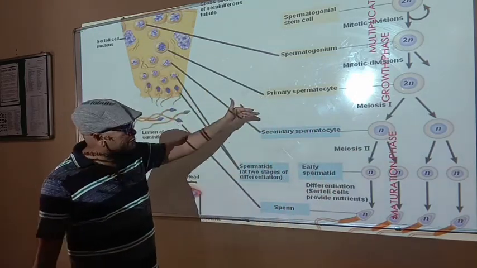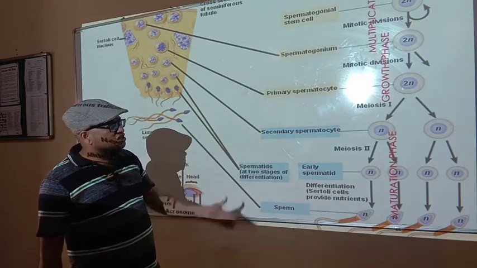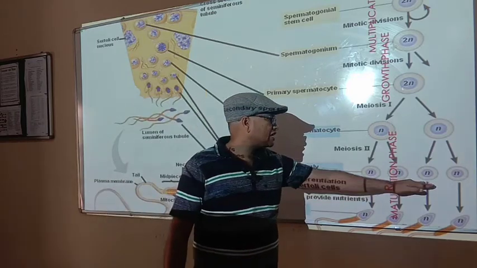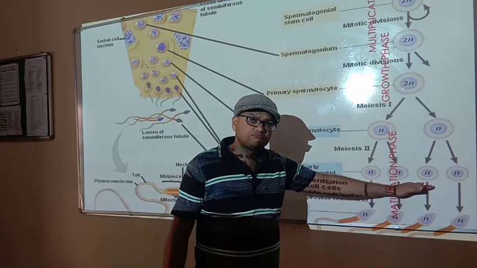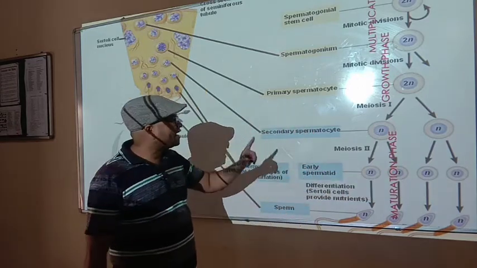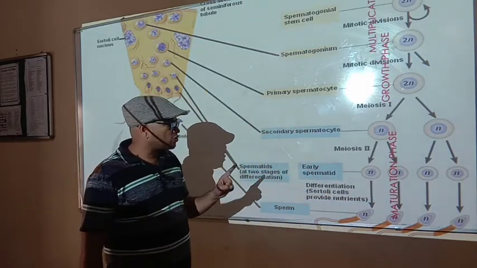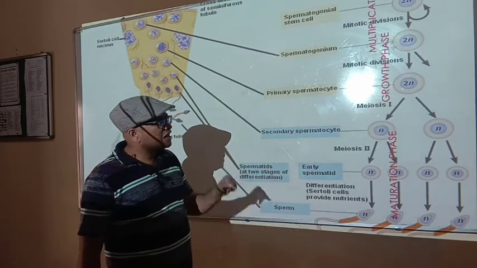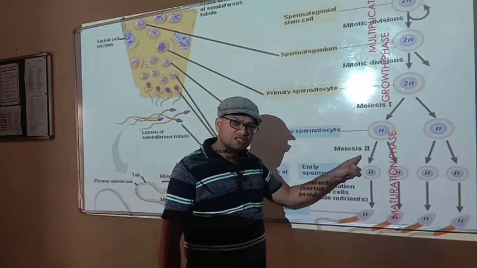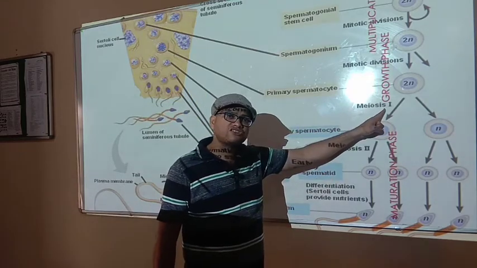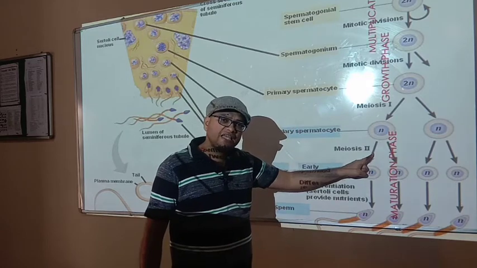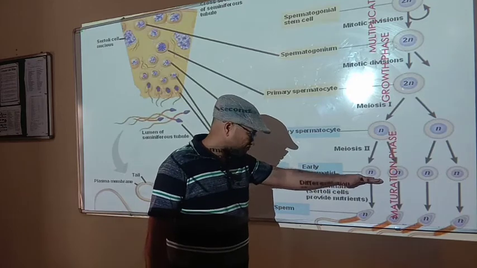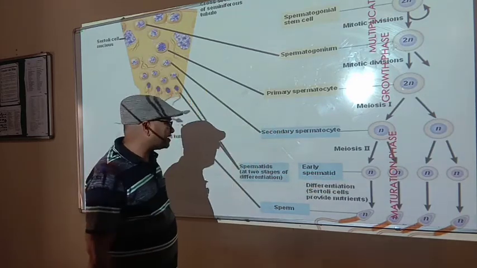Now, secondary spermatocytes undergo the second meiotic division to produce four spermatids. It means from one primary spermatocyte, four spermatids are produced with the help of two consecutive meiotic divisions, where the first is the RD, reductional division, and the second is the ED, equational division. So, here is the stage at which the spermatids are produced.